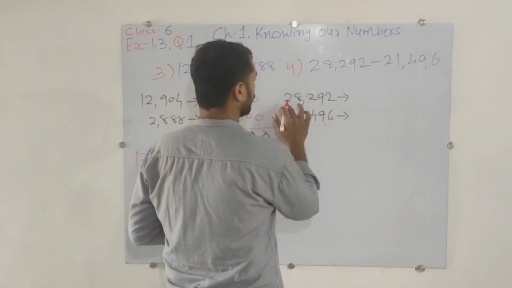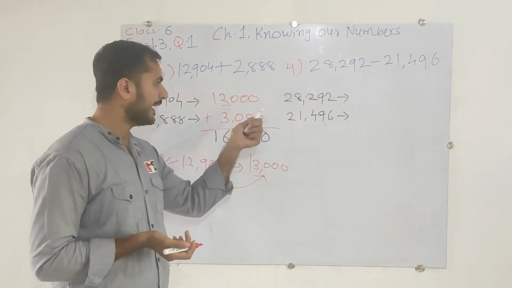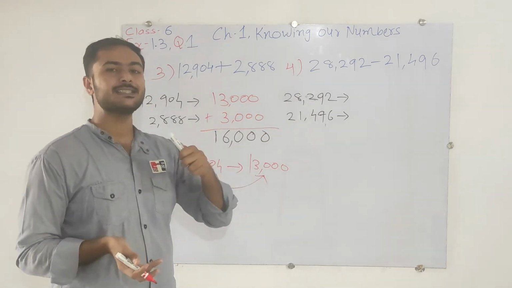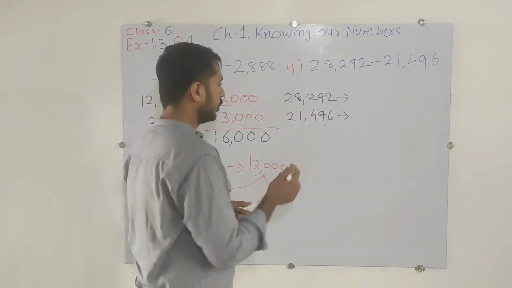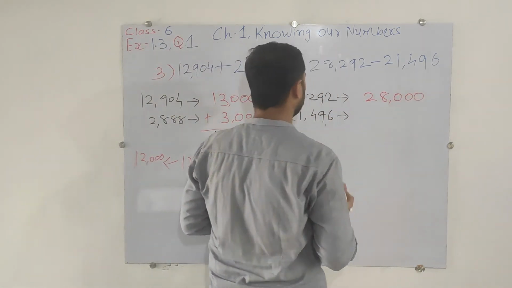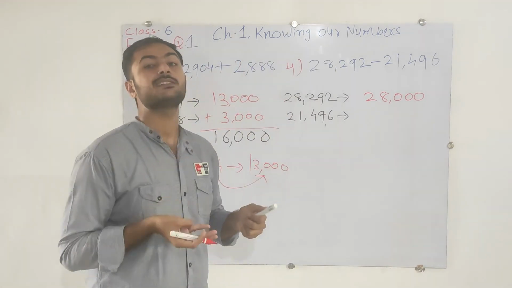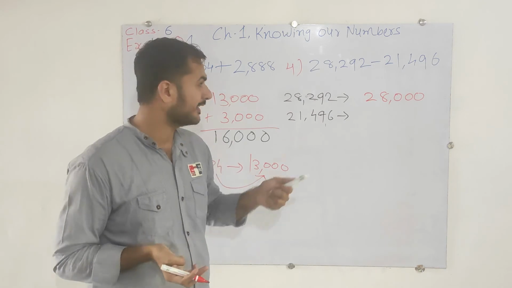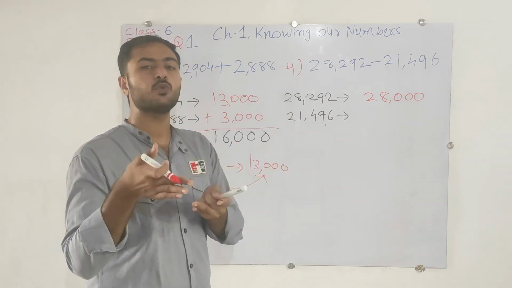Now 28,292, is it nearby to 28,000 or 29,000? It is nearby to 28,000, because let's see, 28,100, 28,200, 28,300. In between there is 28,200, that is actually nearby to 28,000.